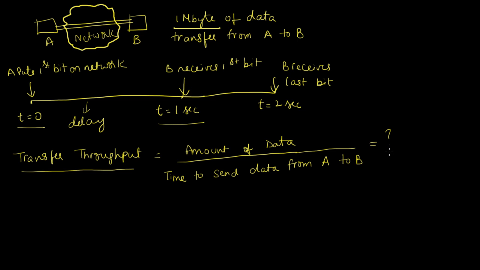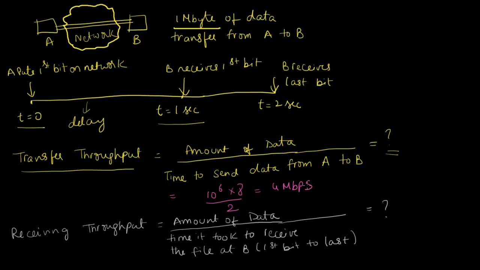Now, what do you think this number is? Why don't you calculate and let me know? So this turns out, since the amount of data is 10 to the power of 6 into 8 bits over the total time of 2 seconds, to be 4 Mbps.